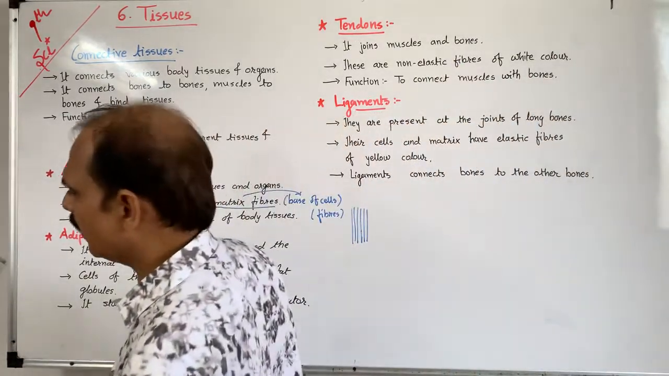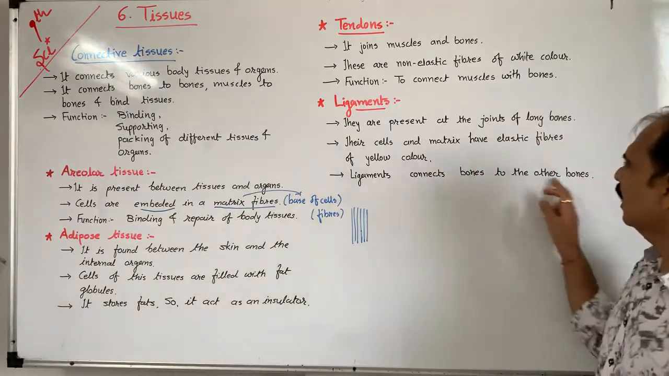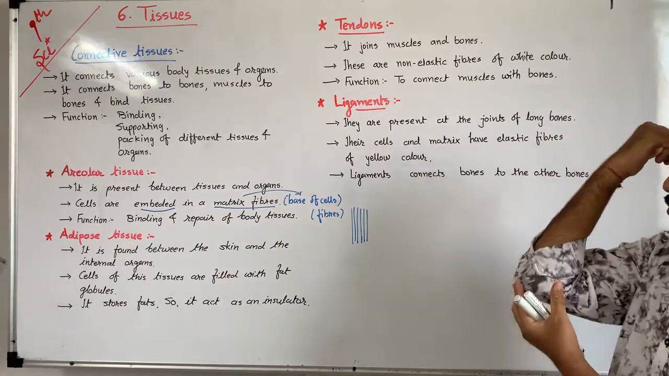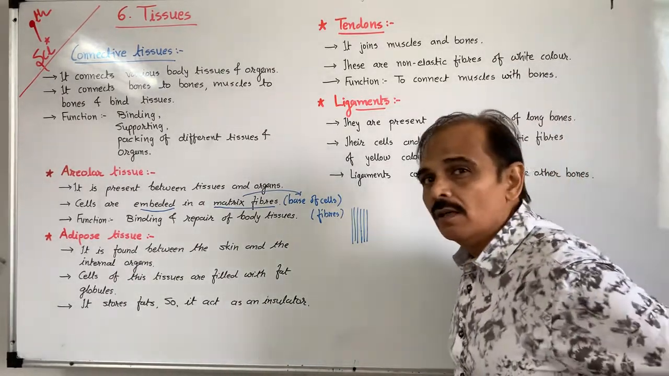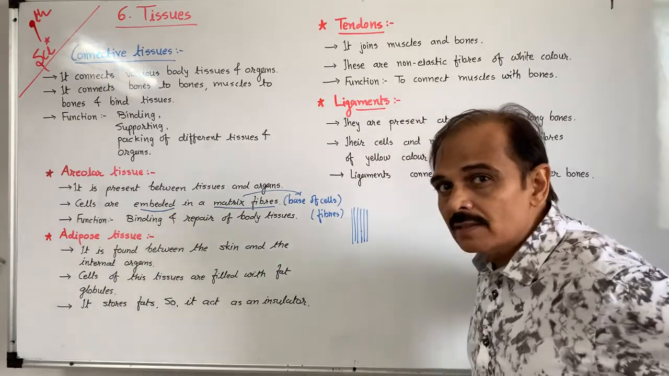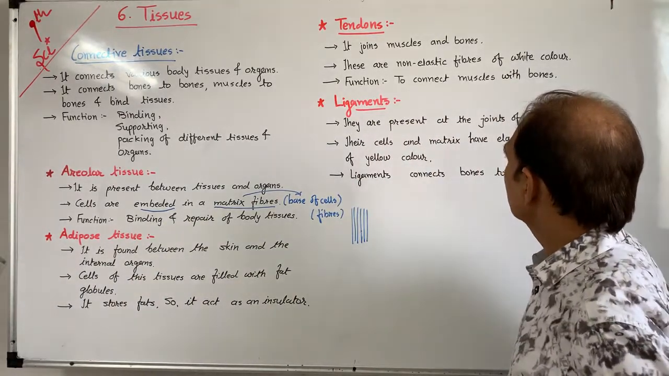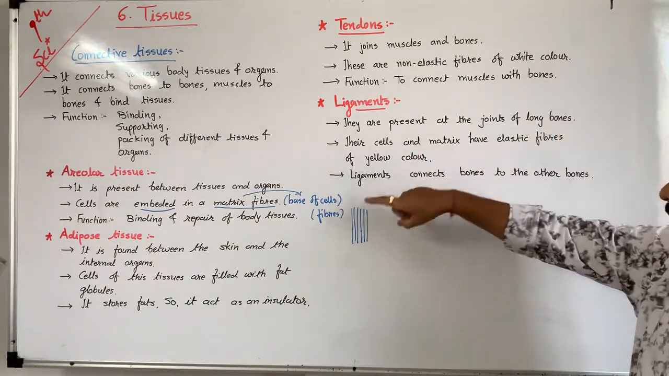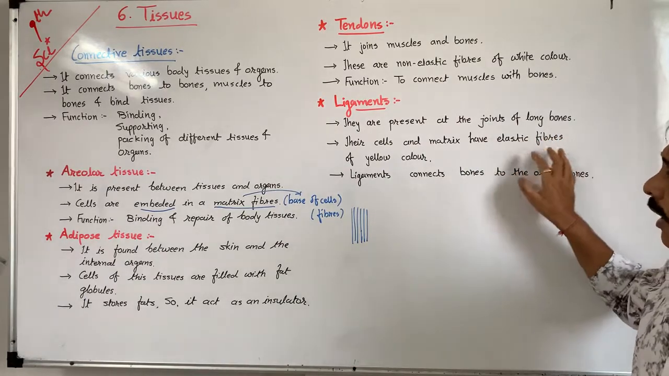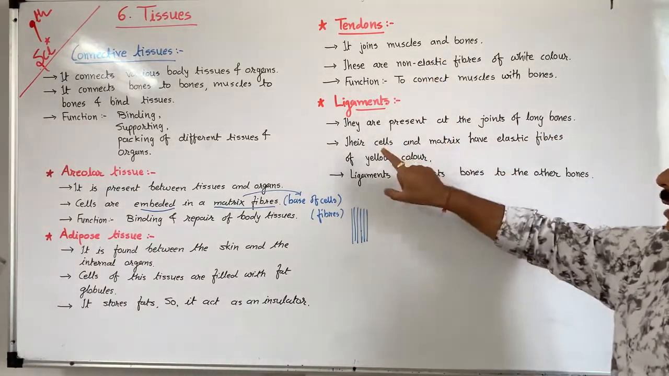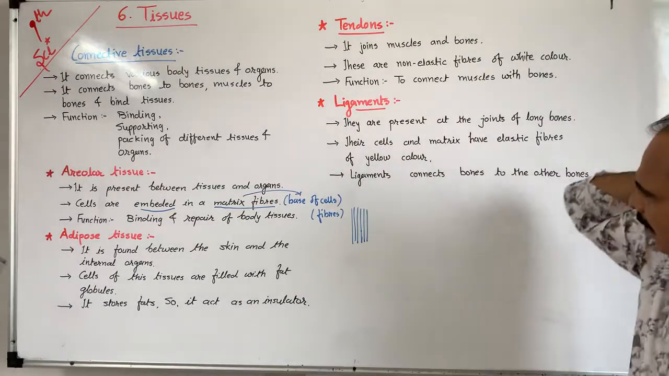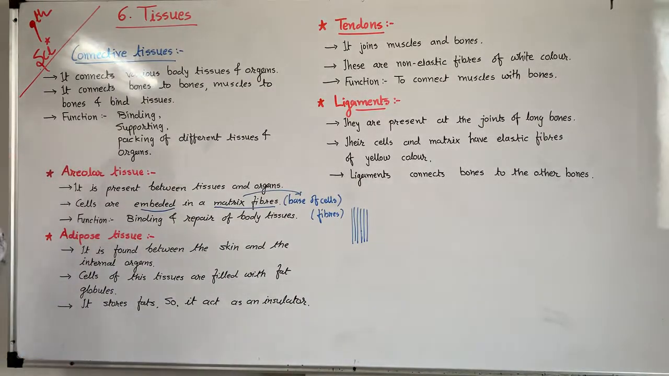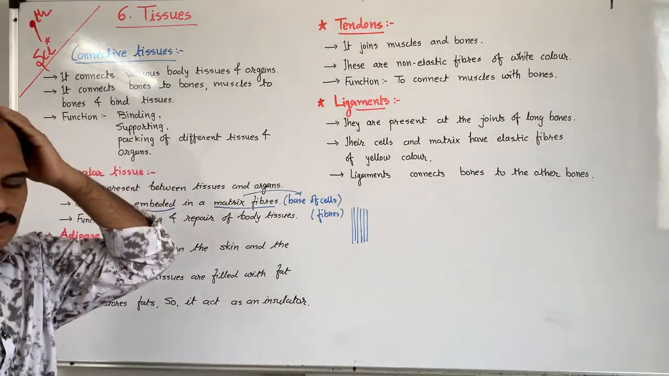Another type is ligament, which connects bones to other bones. They are present at the joints of the long bones, like the knee joint, with the femur connecting with the pelvis. Their cells and matrix again have a base with elastic fibers of yellow color. Tendon has white color, ligament has yellow color. Ligament connects bone with bone. So four types are there: areolar tissue, adipose tissue, tendon, and ligament.